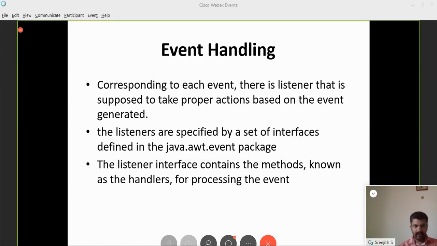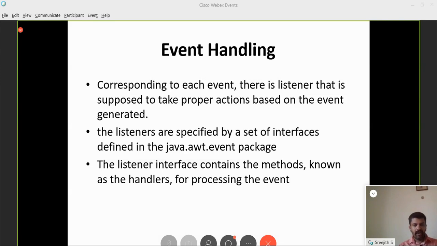Corresponding to each event, there is a listener that is supposed to take proper actions based on the event generated. For each event, there will be a listener interface. I'll come to that when we see the program. All these listeners are specified by a set of interfaces defined in the java.awt.event package, which contains a lot of listeners: action listener, mouse listener, key listener. These are all interfaces. I hope you know the difference between a class and an interface. An interface will contain only function declarations. There will not be any definitions.